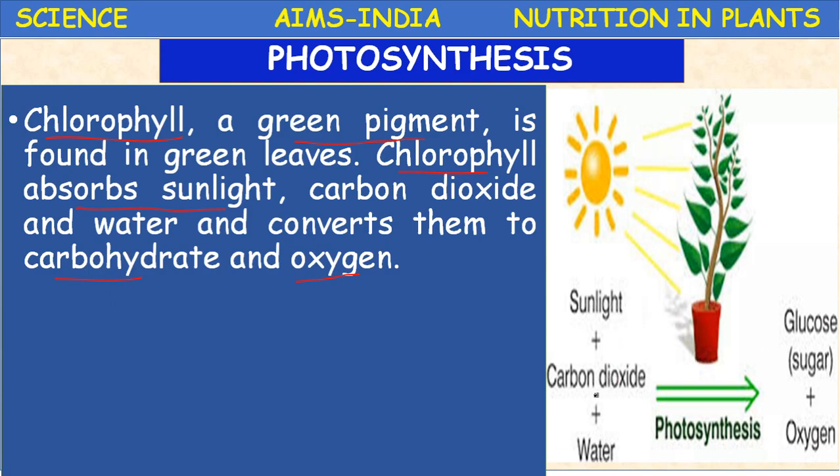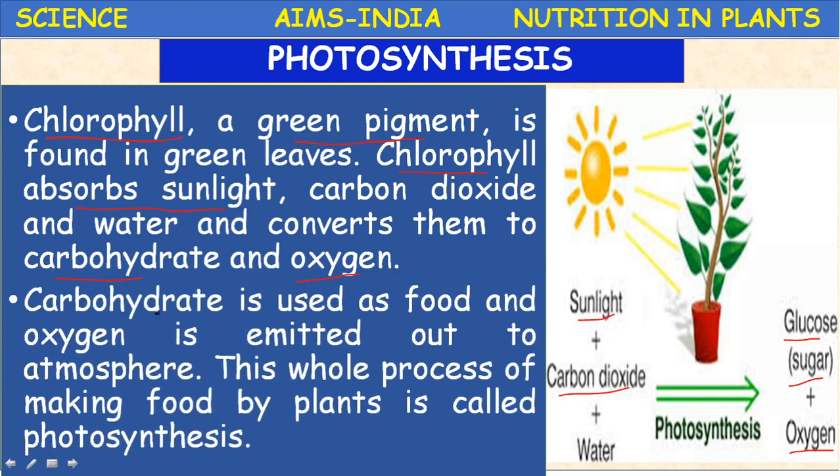So here once again the reaction: sunlight, carbon dioxide and water in the presence of the green pigment called chlorophyll undergo a photochemical reaction and produce sugar and oxygen. So the carbohydrate is used as food and oxygen is emitted out to the atmosphere.